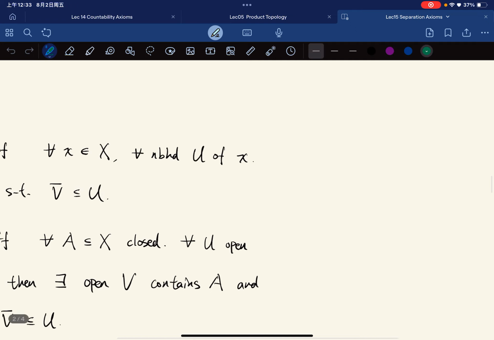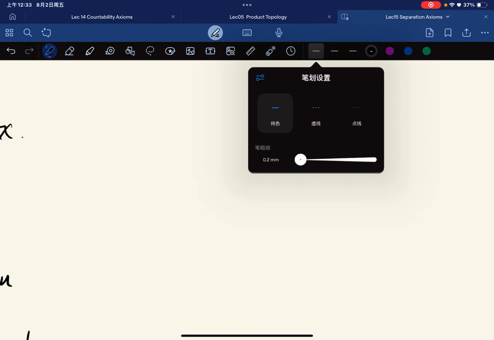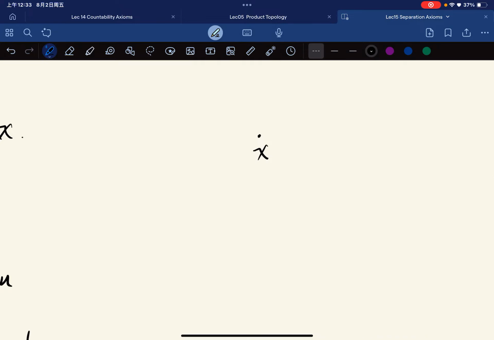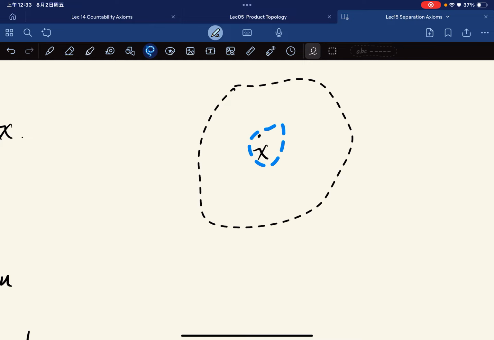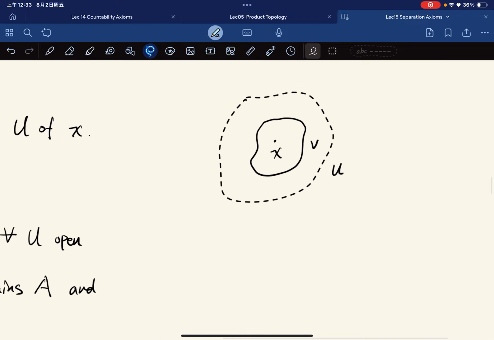To picture this, we have a set x and an open set U. Then we have another V that contains x, and the closure of V is contained in U.